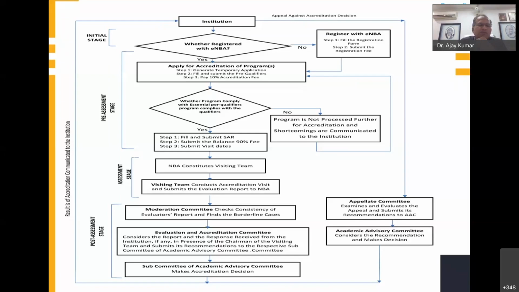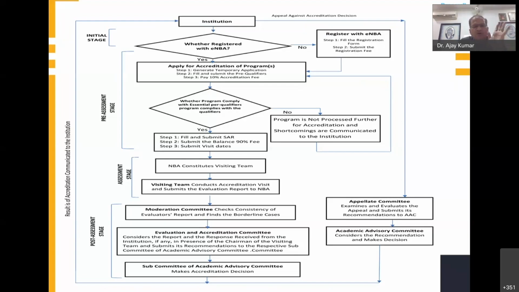Now I am coming to the next part, the assessment stage. NBA constitutes a visiting team. If you are applying for one program, 3 members will come. Normally, in general, I am not saying it is a hard and fast rule, 3 will come.